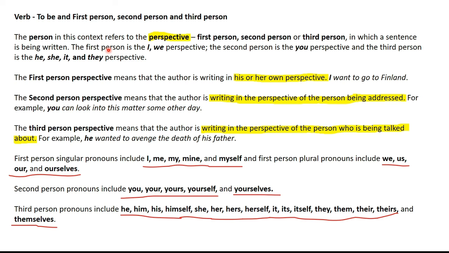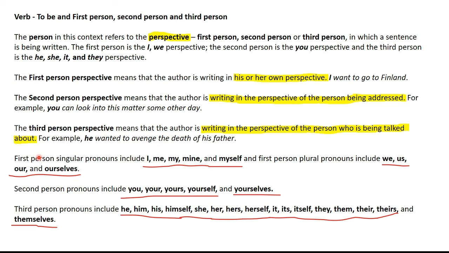Keep in mind that the first person is the I, we perspective, I for singular, we for plural. Second person is you in case of singular and plural, and the third person is he, she, it and they. He is for a singular male perspective, she is for a singular female perspective, it is usually for non-living things, for animals, and they is the plural third person perspective.